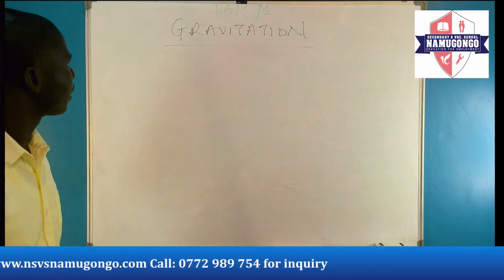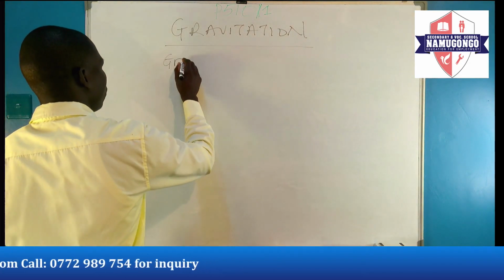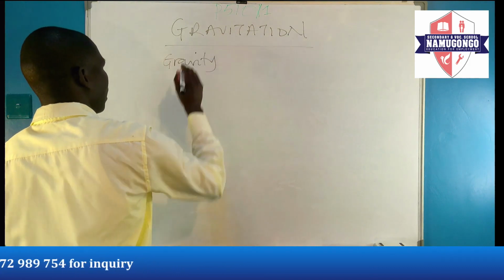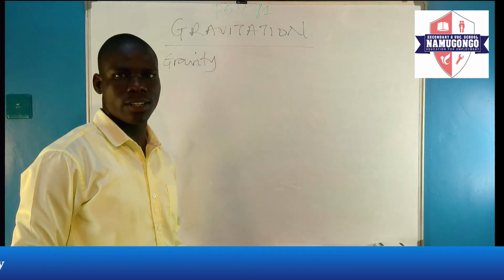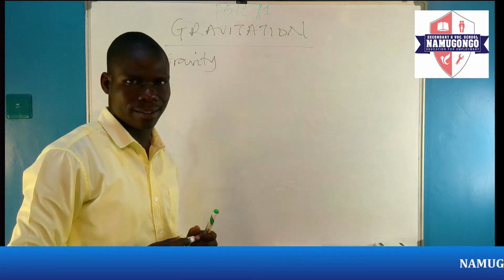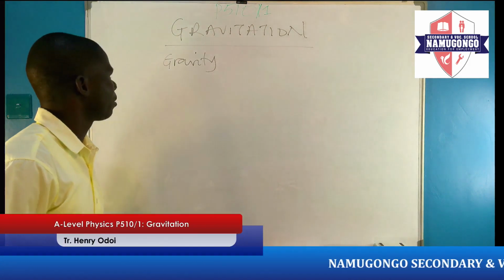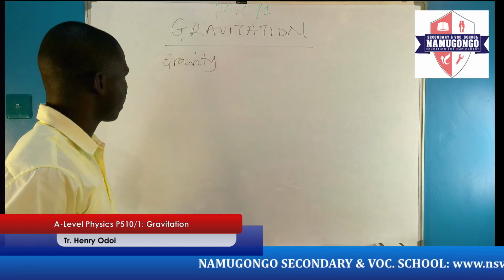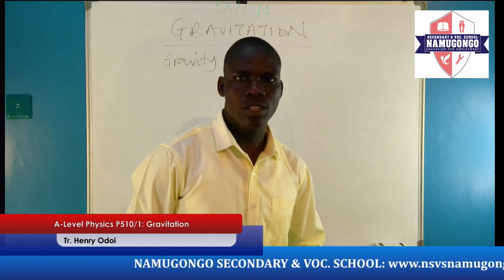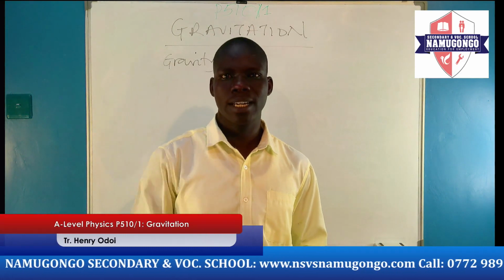Gravitation comes from the word gravity, which means force, and it is the force that pulls objects towards the center of the earth. We can therefore say that it is the force of attraction between two bodies in the universe. An example, a force which pulls down the ball that has been kicked up in the air.